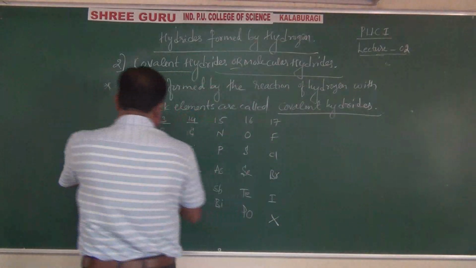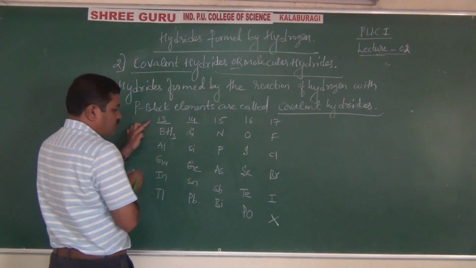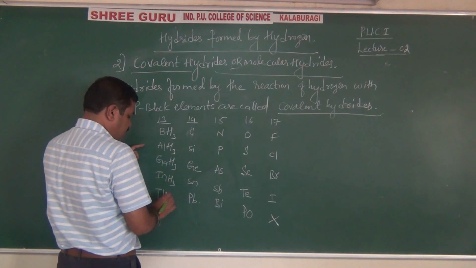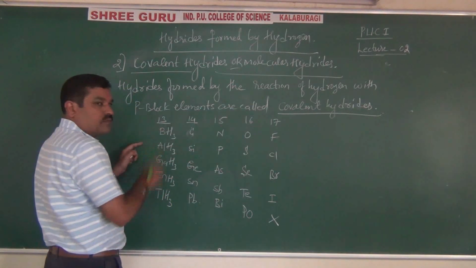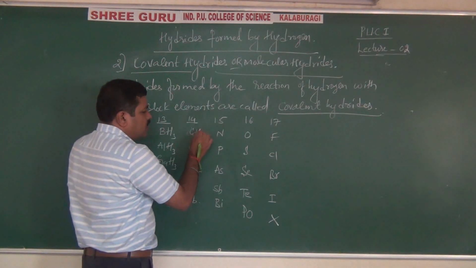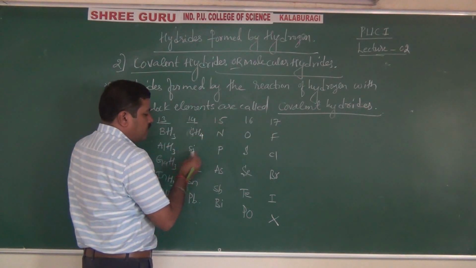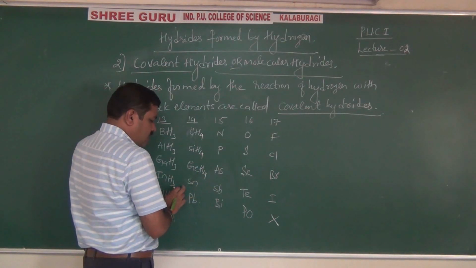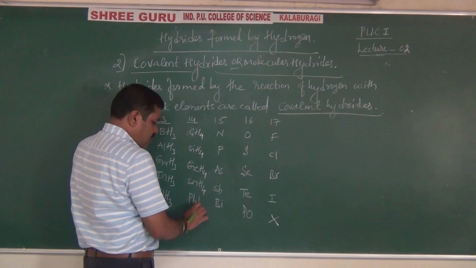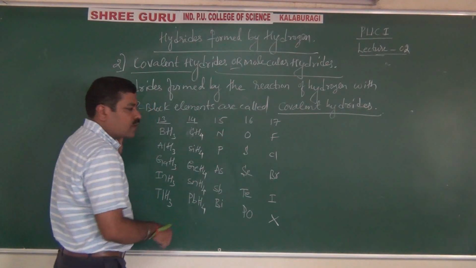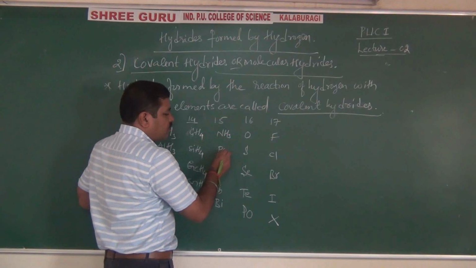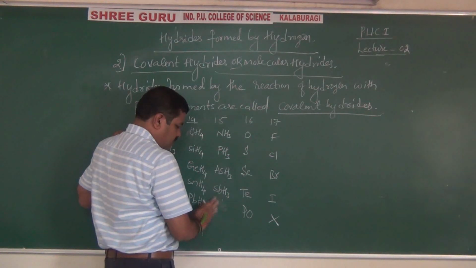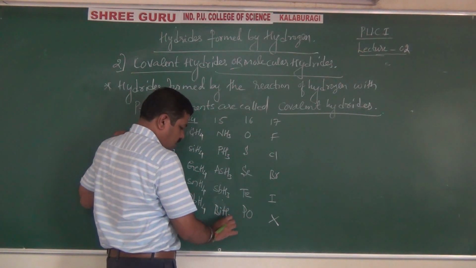Boron hydride, BH3. Aluminium hydride, AlH3. Gallium hydride, GaH3. Indium hydride, InH3. Thallium hydride, TlH3. Methane is formed by the hydride of carbon. Hydride of silicon, silane. Hydride of germanium, germane. Hydride of tin, stannane. And hydride of lead is called plumbane. Like this, ammonia, NH3, phosphine, PH3, arsine, AsH3, stibine, SbH3, bismuthine, BiH3.